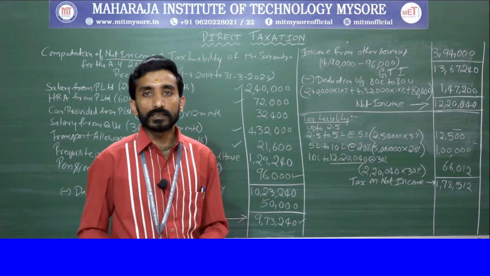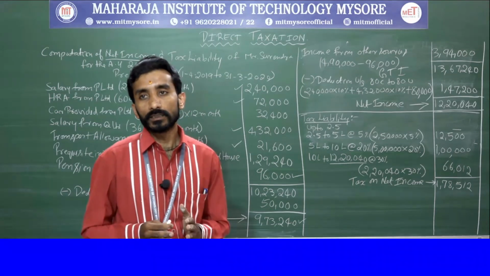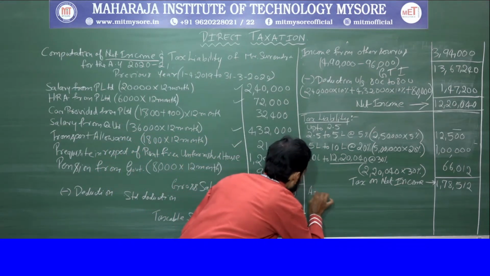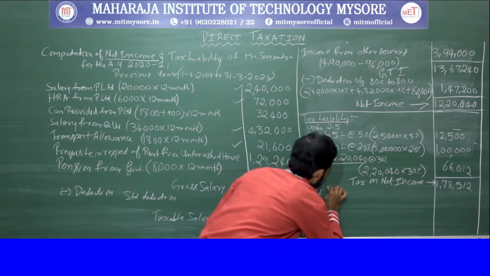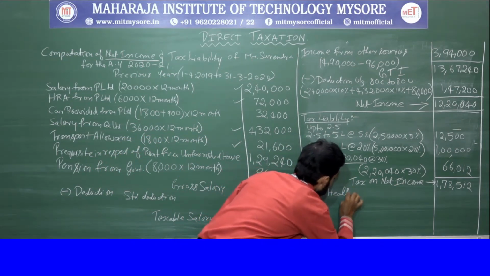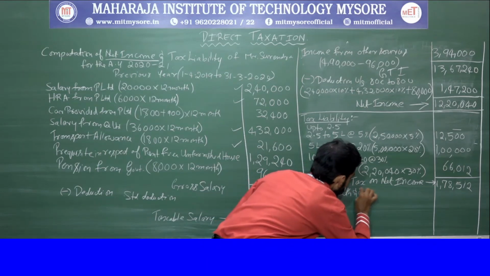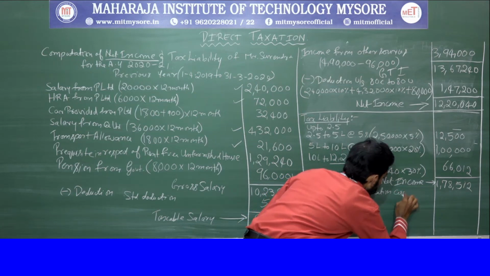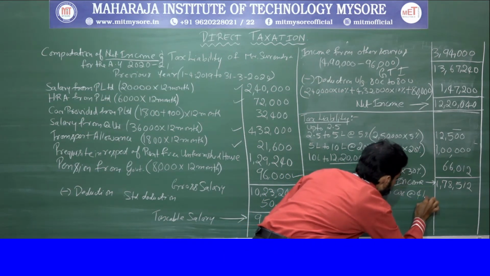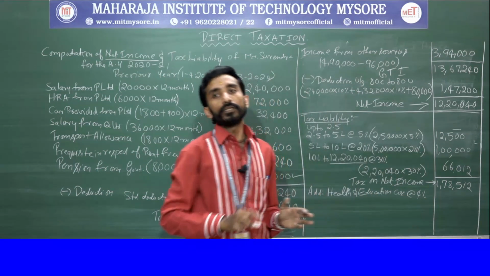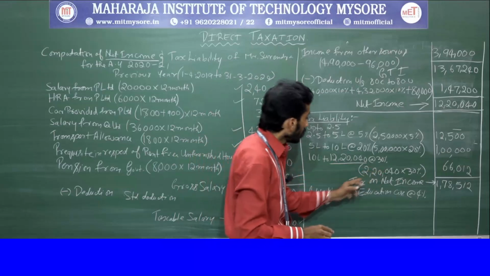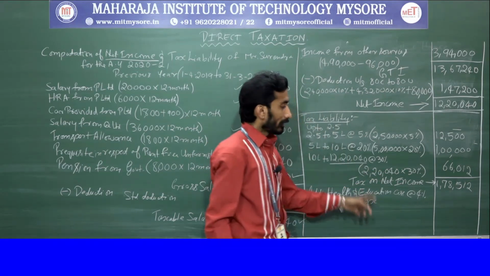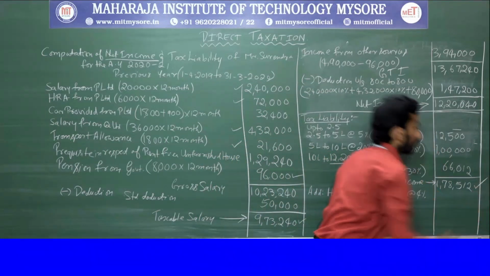Health and education cess at 4% needs to be given. Clear? So add health and education cess at 4%. On what do you need to give 4%? On tax. On tax means on this amount.